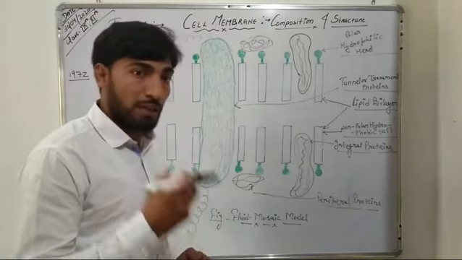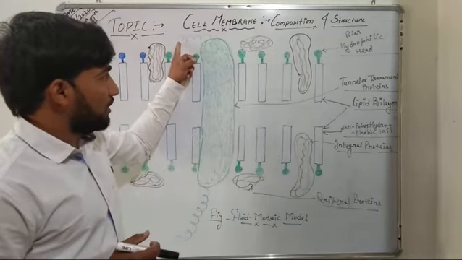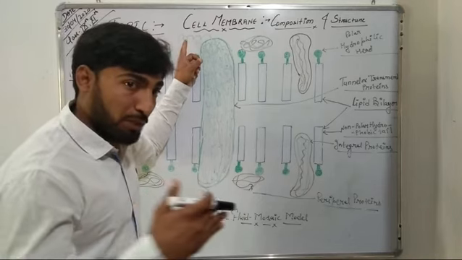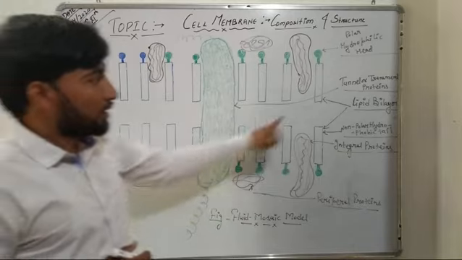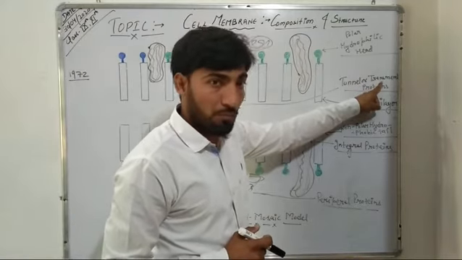Now the third type of integral proteins traverse both lipid layers, and these are known as tunnel proteins or transmembrane proteins.